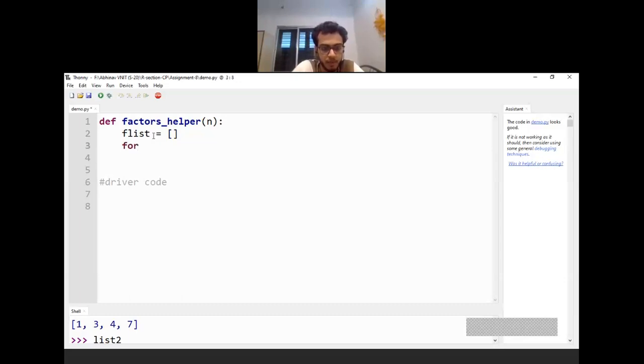Then I take a for loop, call the loop index i, for i in range, and let's say I take it 1 to n plus 1. n plus 1, because if I just write n, that will move till just n minus 1. So it is obvious to write n plus 1.